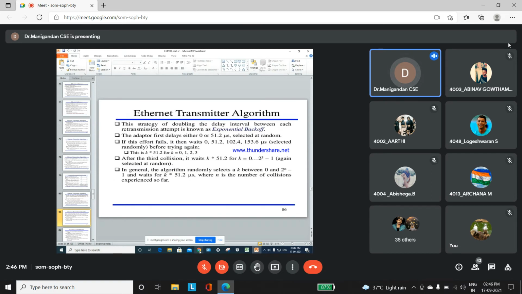This strategy of doubling the delay interval between each retransmission attempt is known as exponential backoff. The delay before retransmitting a frame is chosen on a random basis, where the k value is from 0 to n. The random value is generated only after a collision, and based upon that random value the retransmission is carried out.